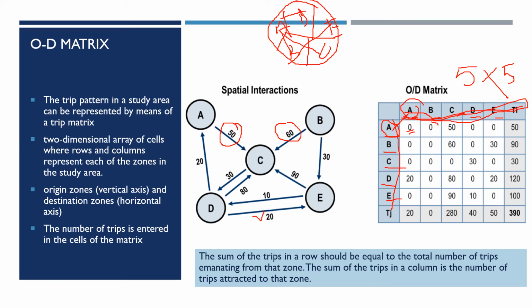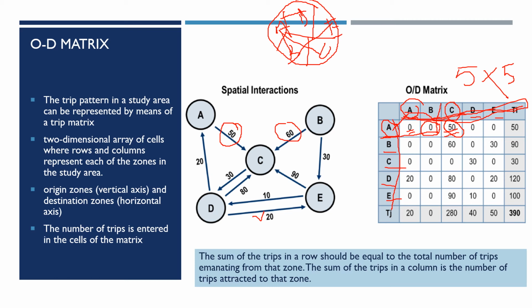Now, what is the second cell? The second cell has origin A and destination B. So that is trips from A to B. In this case, there are no trips from A to B. Let's take the third cell, which connects the two trip ends A and C. As I said, the vertical axis is origin and the horizontal is destination. So A to C, how many trips are there? It has been clearly stated as 50. So this is 50 trips. I hope that's clear. Now let's take another example like D to E and E to D.